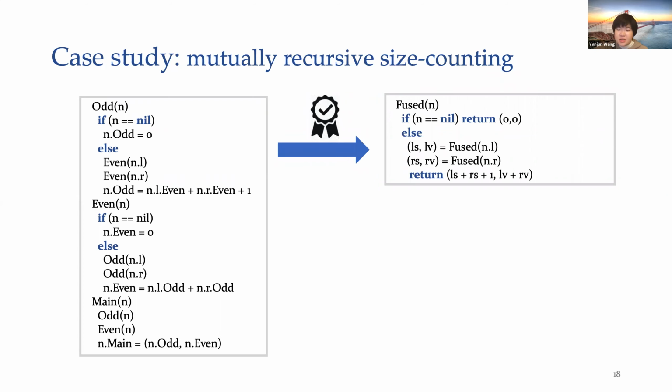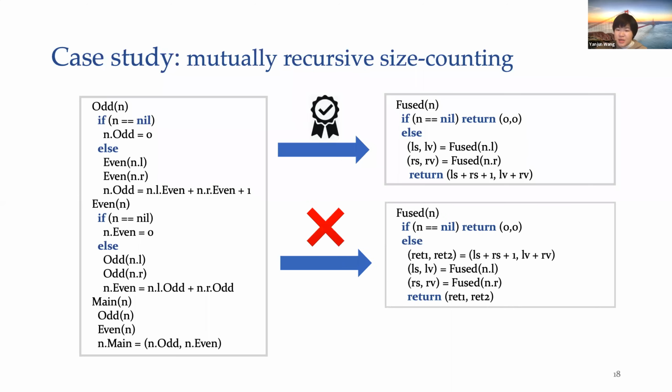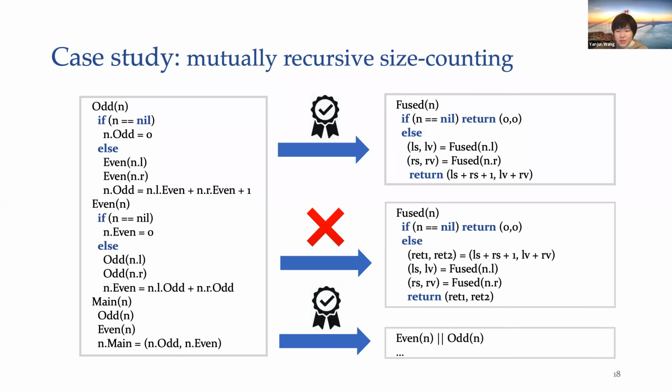And we also designed an invalid fused traversal and encoded the feasibility to monadic second-order logic over trees. Retreat returned a counterexample that illustrates how the data dependence is violated. Since Retreat is sound but incomplete due to the abstraction, we manually inspected the counterexample and verified that it is a true positive. We also used Retreat to verify the data race freeness of running odd and even in parallel.